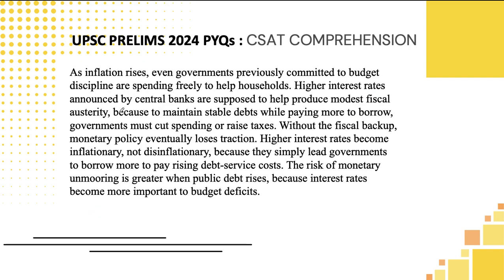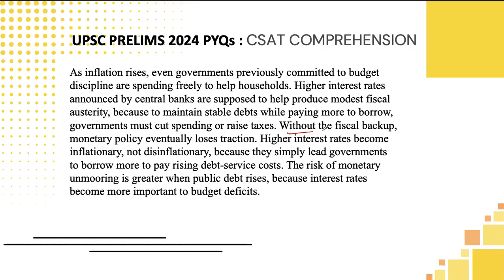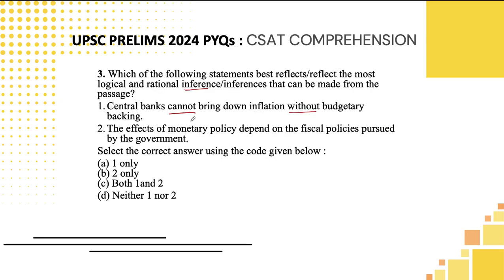Let's move to the next passage. So it's on inflation. You can use your GS knowledge also to arrive at the correct answer, students. So they are asking about the inference only. That is the most logical and rational. Central banks cannot bring down inflation without budgetary backing. They are using two negative extreme words. But let's look at the passage, because for inference you need to look at the passage, students. If you look at it, they have already used without fiscal policy, monetary policy will lose the traction. So that is what they are stating here. So this will be correct.